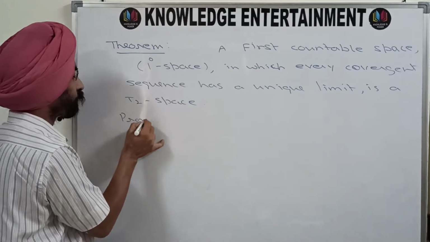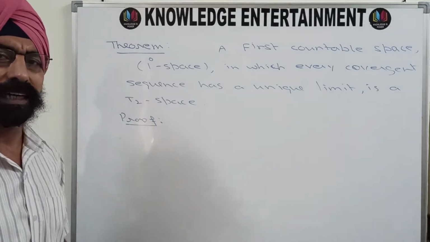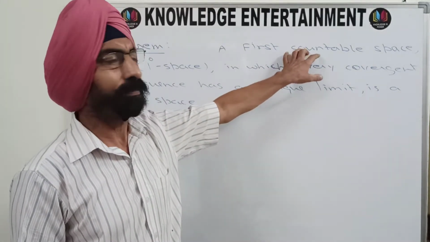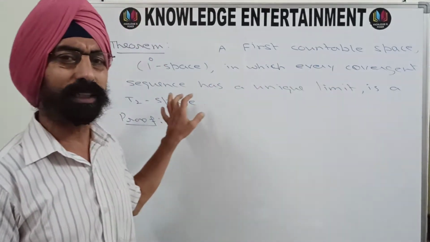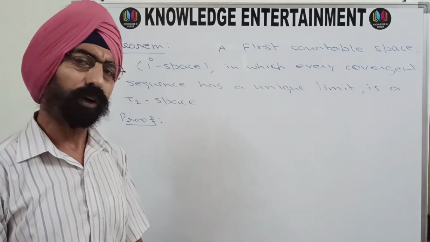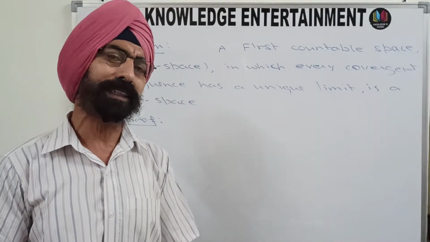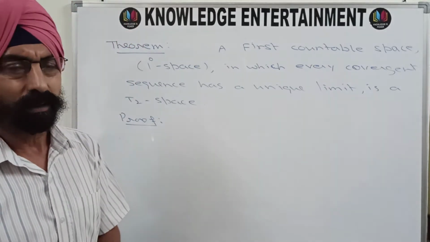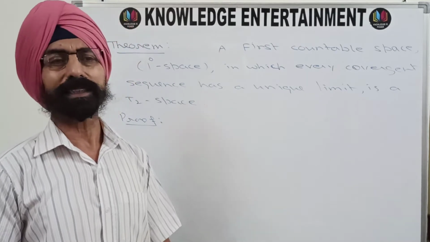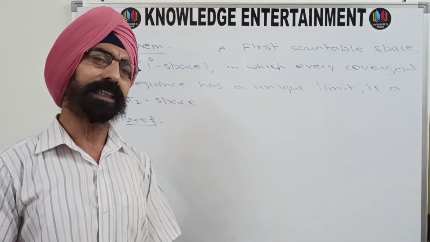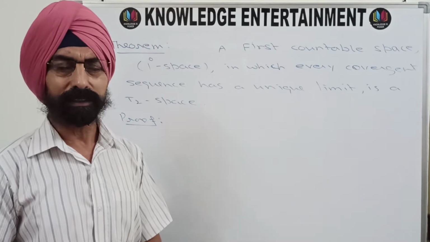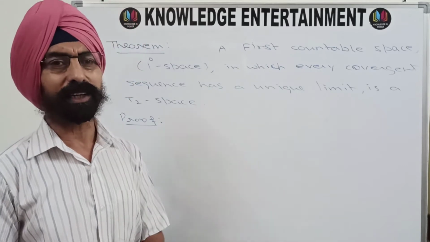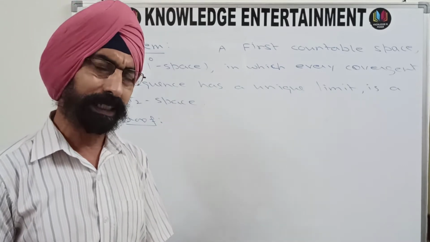What we want to prove, first try to understand the statement of the theorem: there is a first countable space in which every convergent sequence has a unique limit point. Then we have to show that the space is a Hausdorff space, a T2 space. We will prove this theorem by the method of contradiction. We will suppose that there is a first countable space in which every convergent sequence has a unique limit, and then suppose that the space is not Hausdorff, and we will arrive at some contradiction which will show that the space must be a Hausdorff space.